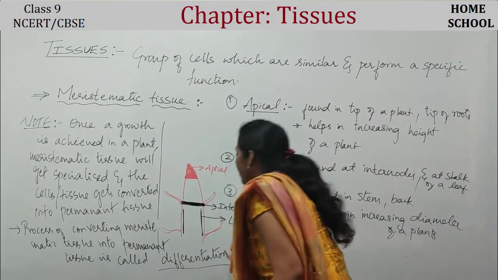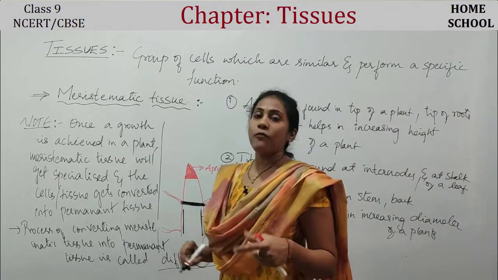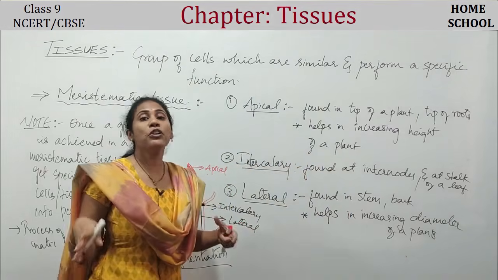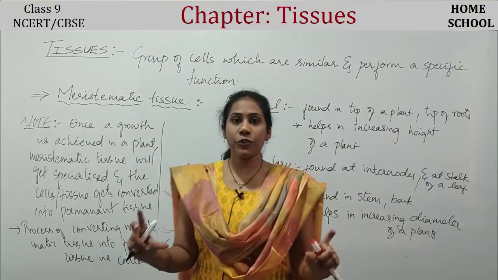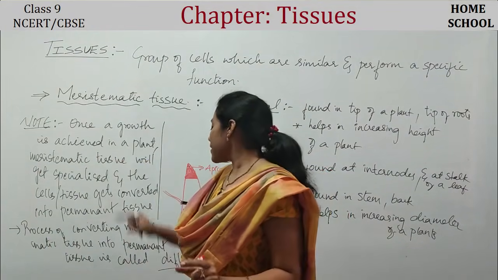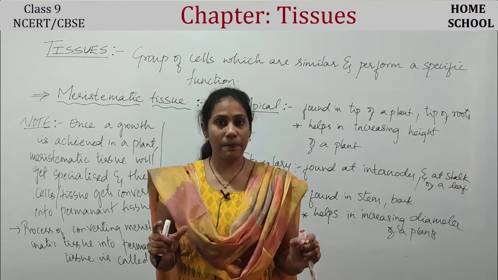Try to remember this word. Now the cells of meristematic tissue are becoming much more specialized. That means they are converting into permanent tissue. Such a process is called differentiation.